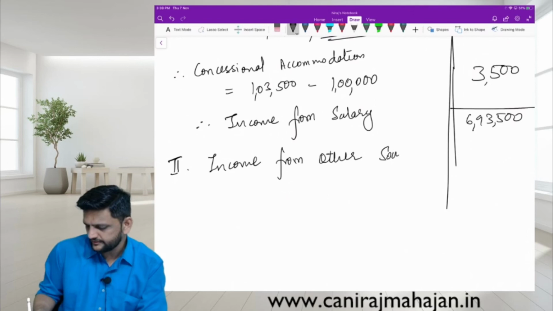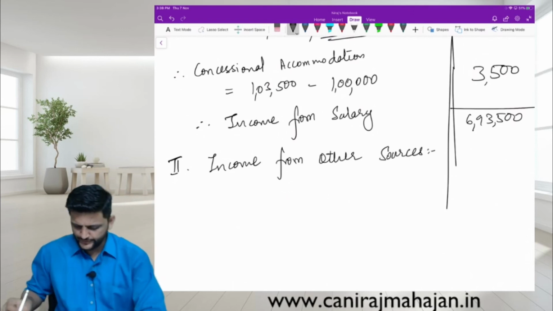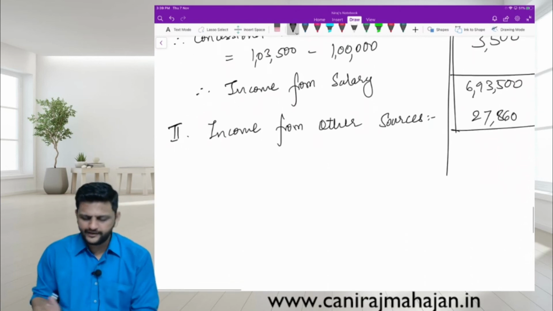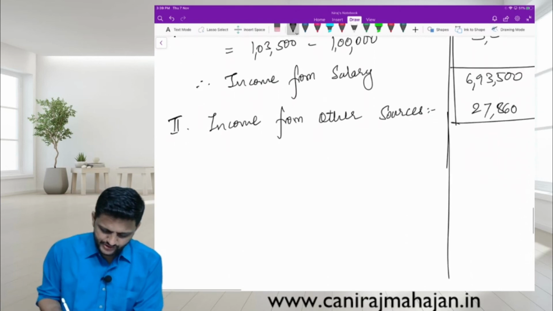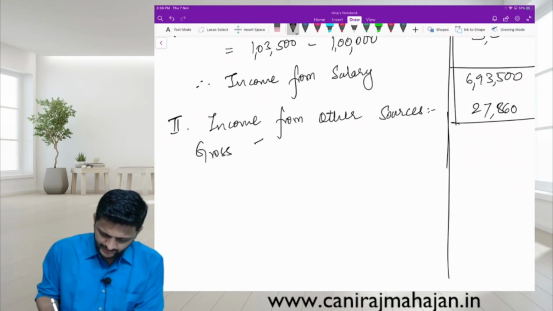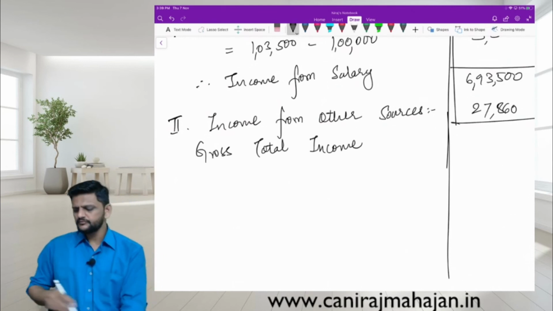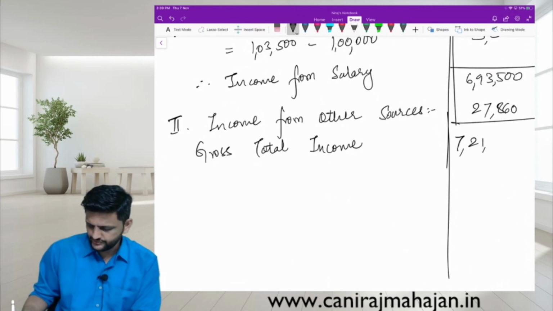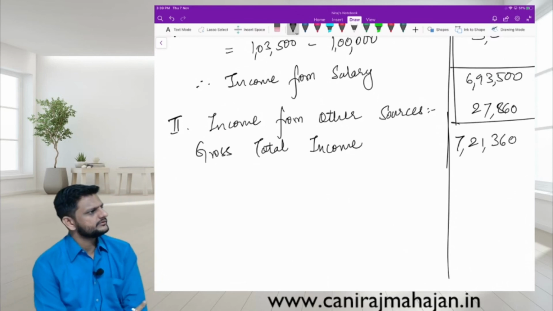How much is that? 27,860. Very good. Therefore, gross total income is 7,21,360.